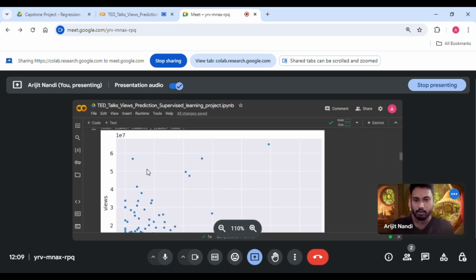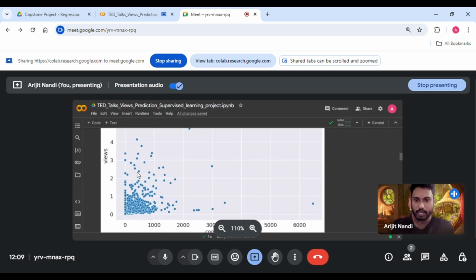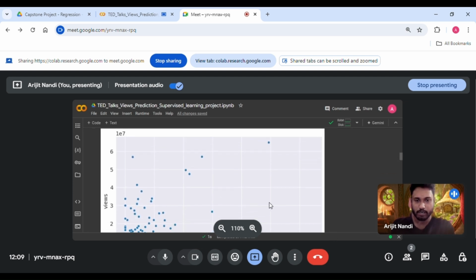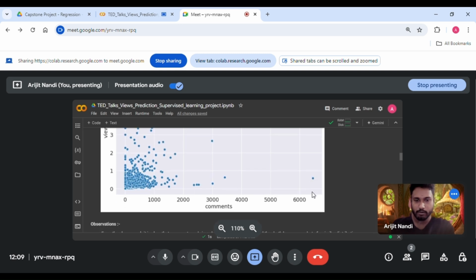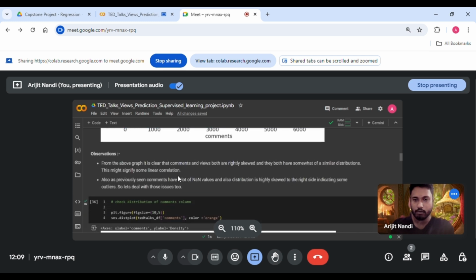So this is a scatter plot. By seeing this scatter plot, we can say it is right skewed, and it contains outliers in comments and views. We can see this value: there are more than 6,000 comments, but the views are very much less. So this might be a case of an outlier. Why is it happening? We need to look into that. Now, the observation I have got from the above graph is that comments and views are both right skewed, and they have somewhat similar distributions. This might signify some linear correlation. Also, as previously seen, comments have a lot of NaN values, and the distribution is highly skewed to the right, indicating some outliers. So let's deal with those issues.